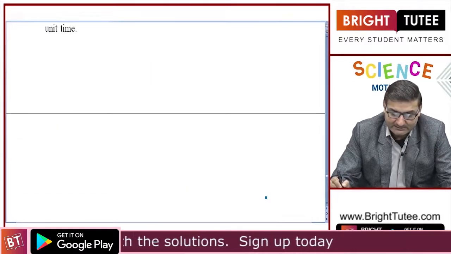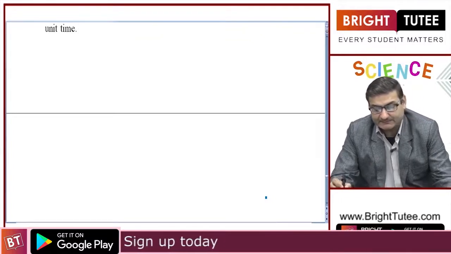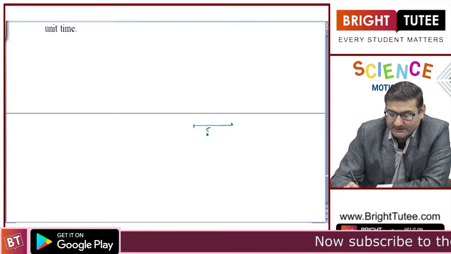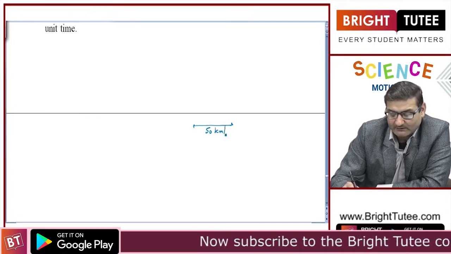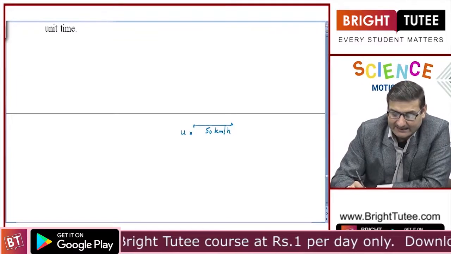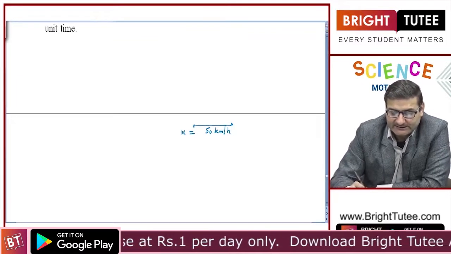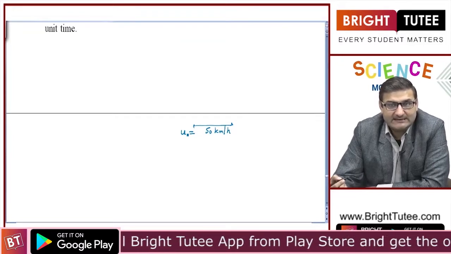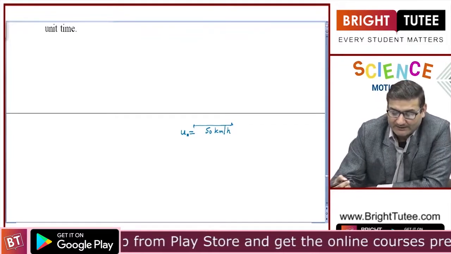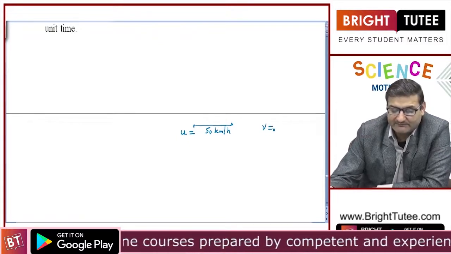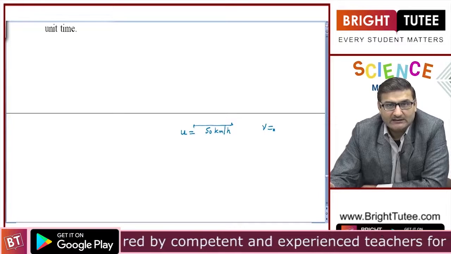What are the two options? Let us take an example that a body initially is moving at a speed of, say, first part is 50 kilometers per hour. We will relate it as the initial velocity, that is represented by small u. After, let us say, 10 seconds or 5 seconds, we again calculate its velocity represented by v, or the final velocity. Now, there are three options.